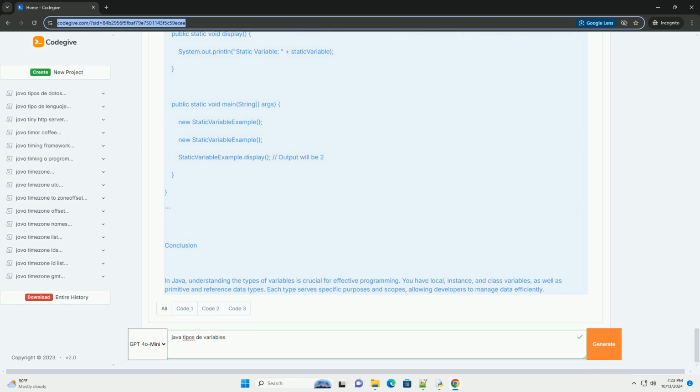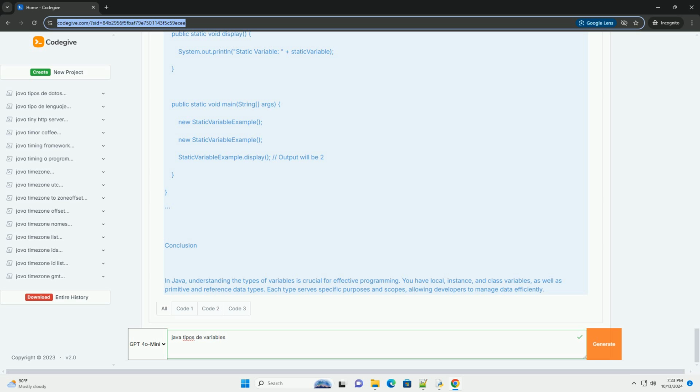Long, 64-bit integer, range -2 to the power of 63 to 2^63 - 1. Float, 32-bit floating point number. Double, 64-bit floating point number. Char, 16-bit Unicode character. Boolean, true or false. Example of primitive data types.